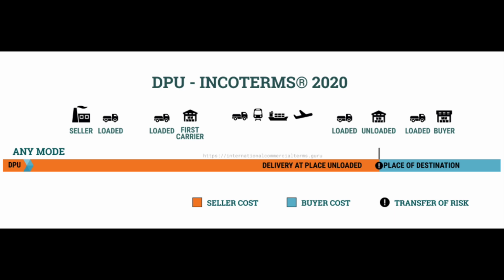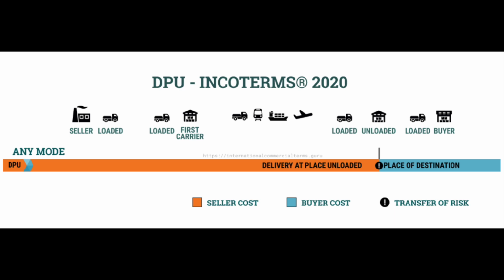The buyer in Brazil is responsible for import duties, taxes, and customs clearance in Brazil. He's not responsible for transport or unloading, just customs and receiving the goods.